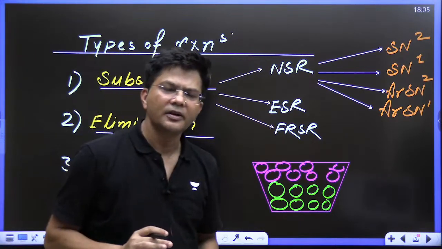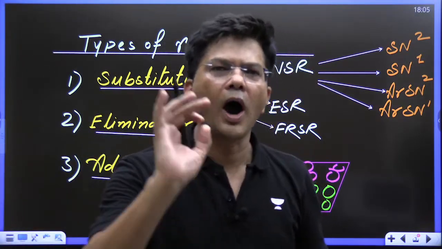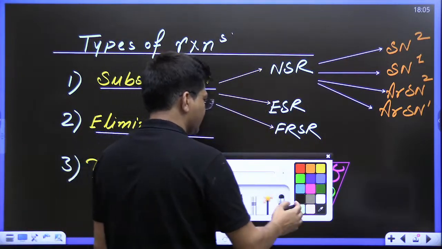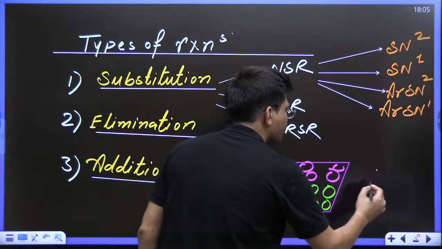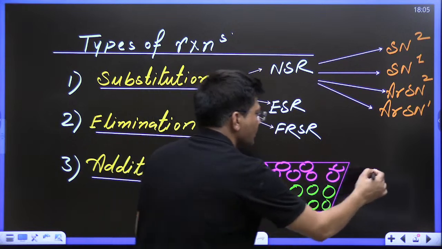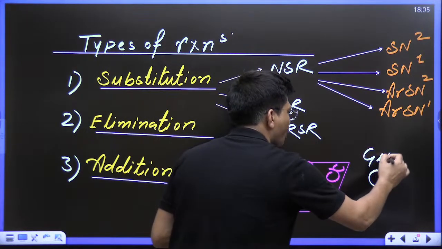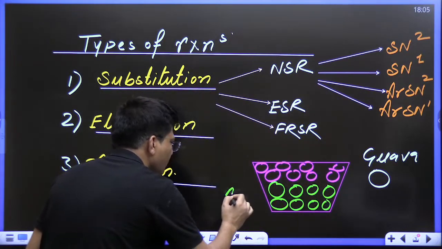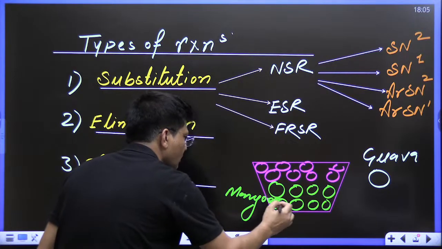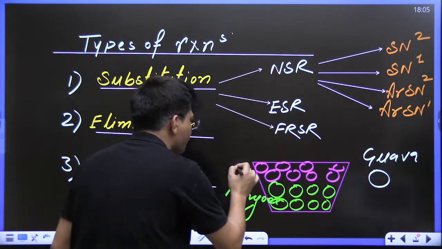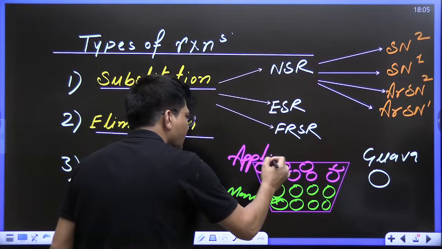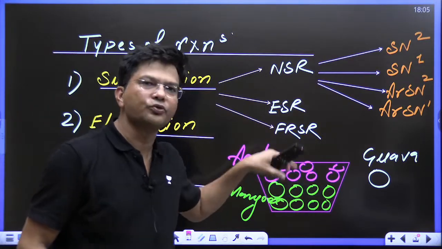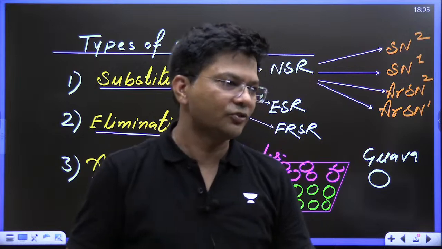Now if I ask, in this bag, one guava you have to keep. Your doctor has told you just to keep one guava in this. One guava to be added in this box. Doctor has told you to add guava. As already this bag was filled with mangoes, the apples, an apple a day keeps doctor away, you know very well. 8 mangoes, 8 apples, 1 guava, you are supposed to keep it over there. What you are supposed to do, kids, do let me know.